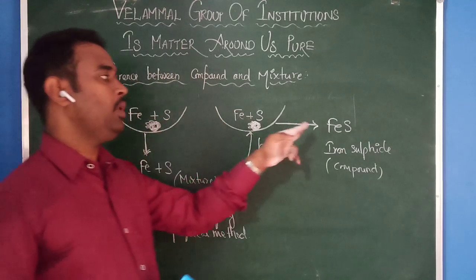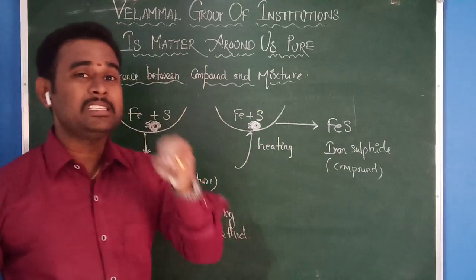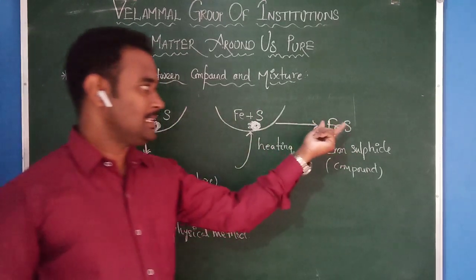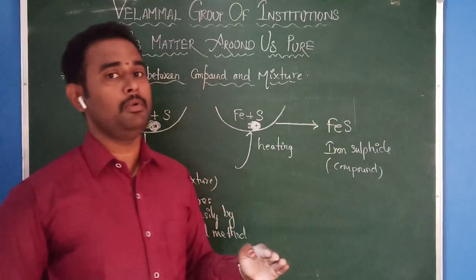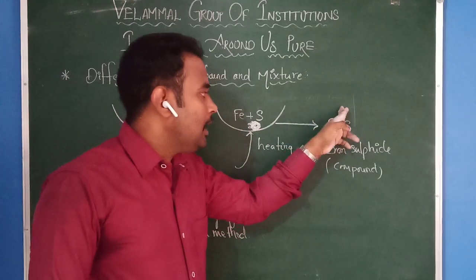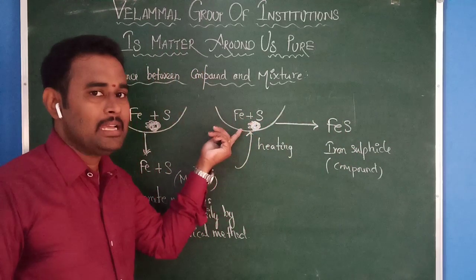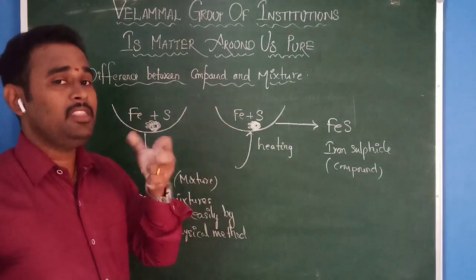But once a compound is formed, it is not that easy to separate. Once iron sulfide is formed, don't think I can break down this iron and sulfur and make them back as iron and sulfur. It is not that easy.